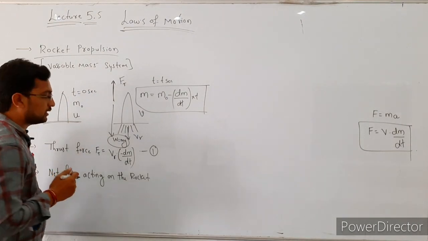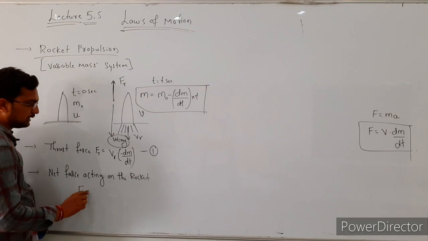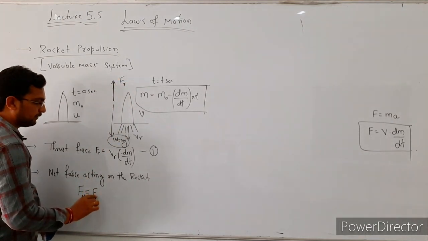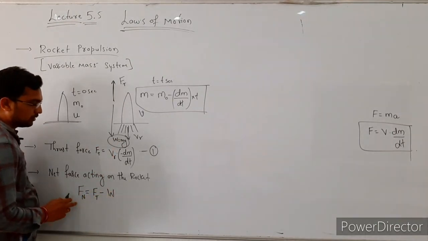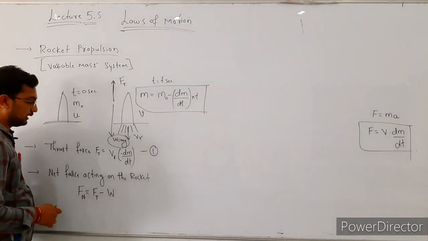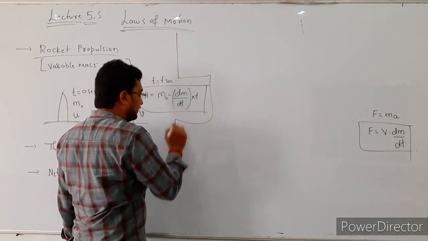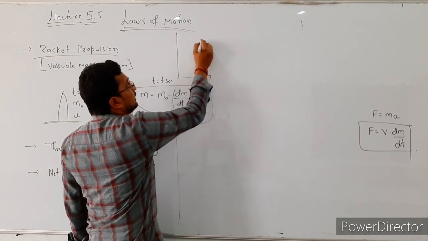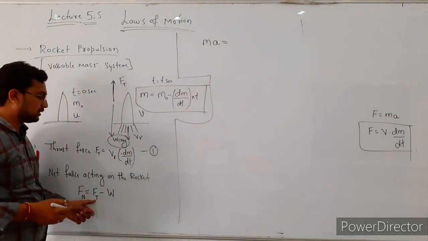so the rocket is moving in the upward direction. So the net force acting on this rocket is equal to the upward force, that is F_T, minus the weight of the rocket, W. According to Newton's second law, net force means the product of mass and acceleration, that is m a, which is equal to